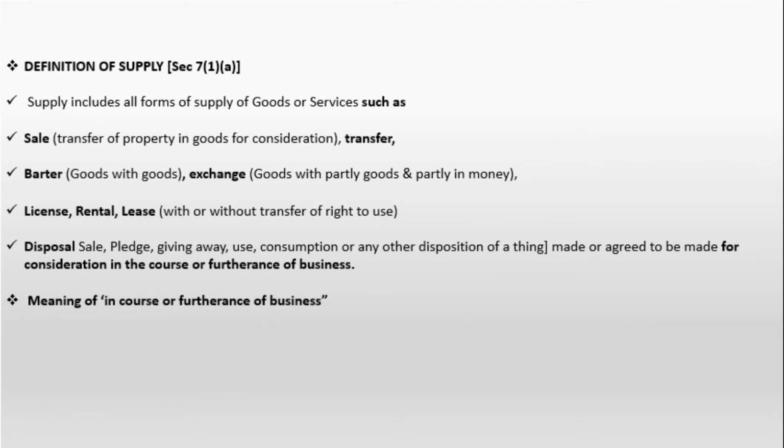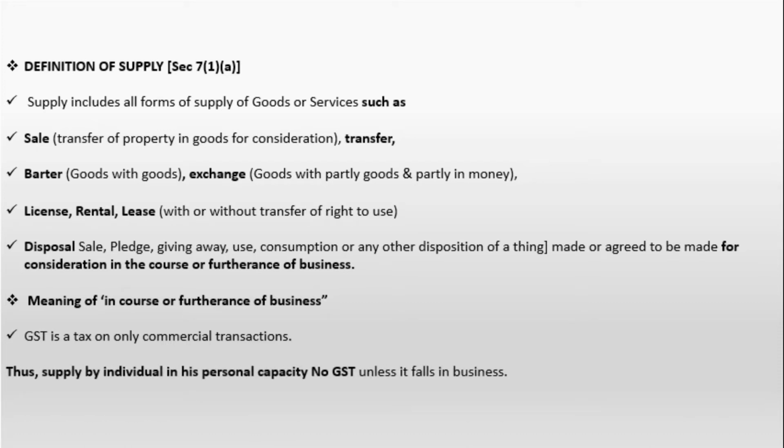Meaning of in the course or furtherance of the business: GST is a tax on only commercial transactions. That means a supply by an individual in his personal capacity attracts no GST unless it falls in business. So if someone personally sells his own item, it is not considered as a supply, and GST is not leviable on such kind of transaction. So GST is levied only on commercial transactions, but there are certain exceptions to this also. Let us understand this concept with the help of different examples.